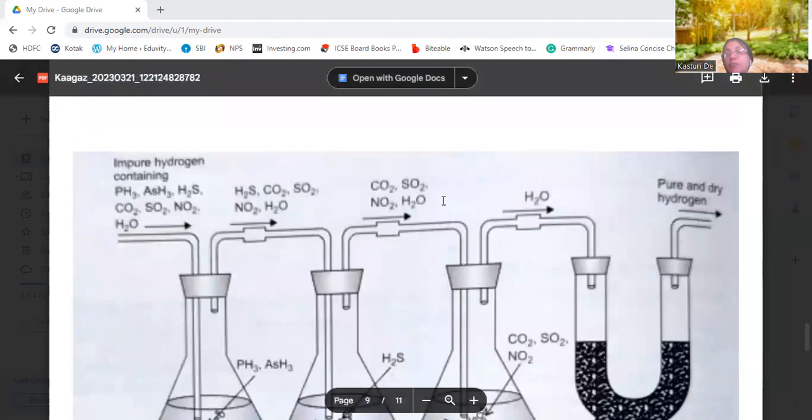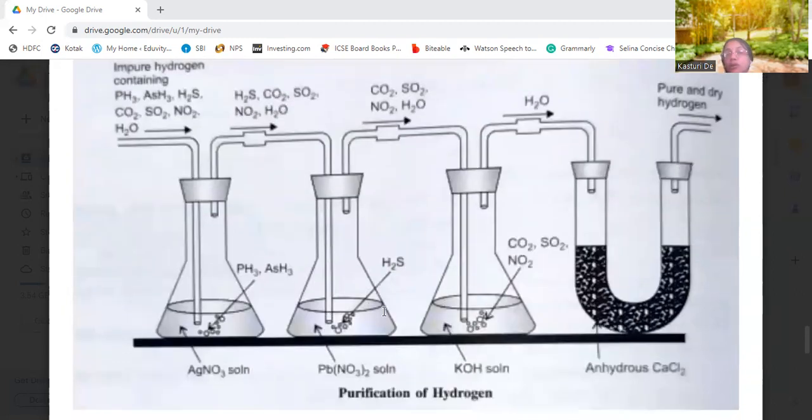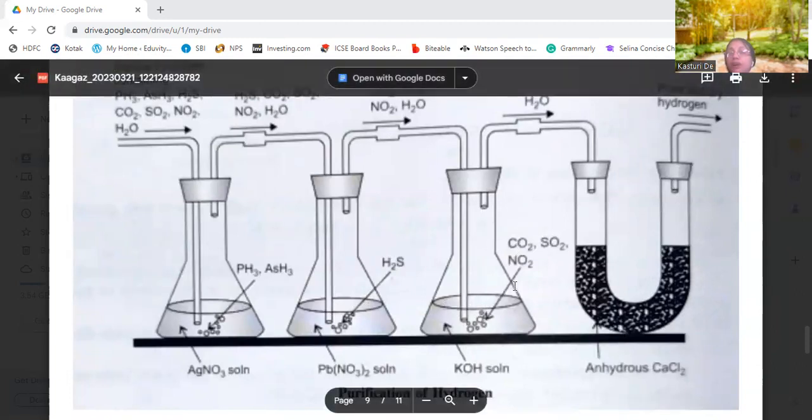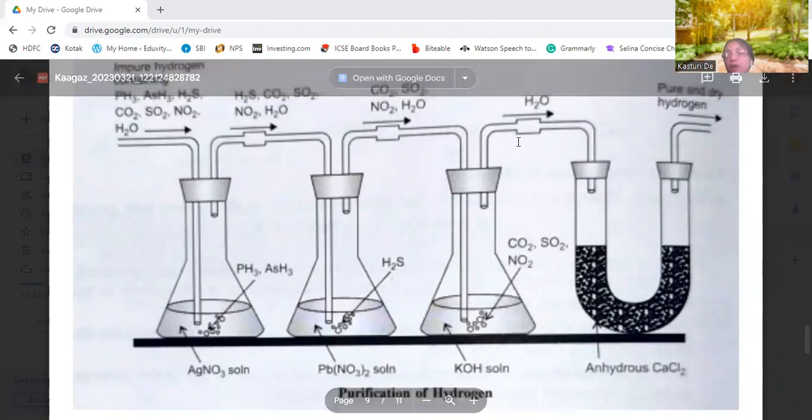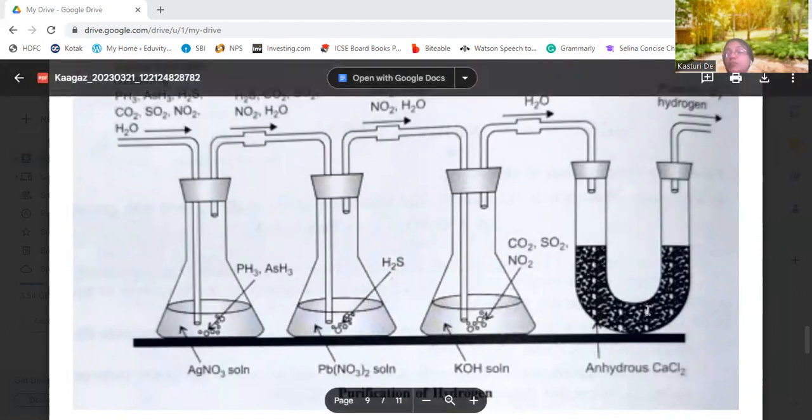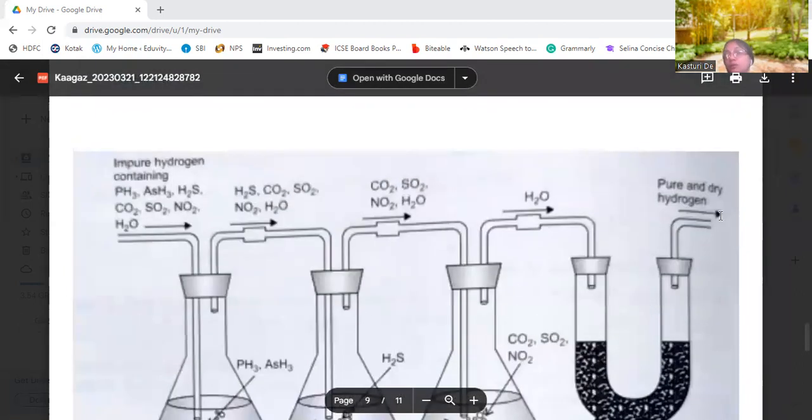Then the remaining gas, containing carbon dioxide, sulfur dioxide, nitrogen dioxide, and water, passes through KOH solution, which will absorb carbon dioxide, sulfur dioxide, and nitrogen dioxide. Now only the water vapor remains in the hydrogen, and that passes to anhydrous calcium chloride, which will absorb the water vapor, giving pure and dry hydrogen.